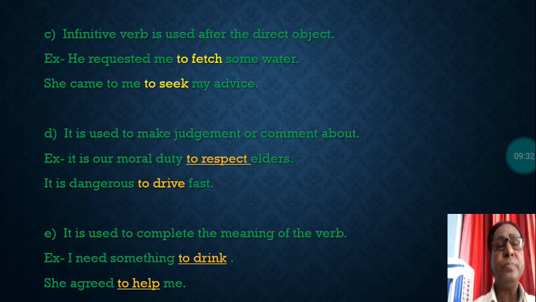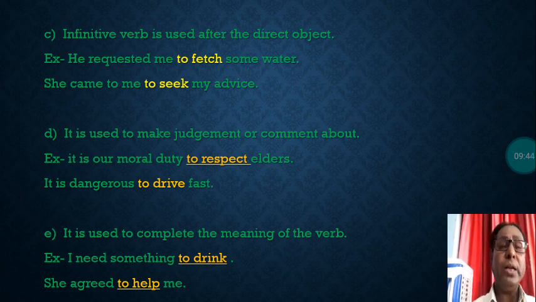Next is here. It is used to make a judgment or comment about something. It is our moral duty to respect elders. Here, it is our moral duty. What is our moral duty? To respect elders. This sentence here declares a judgment. Okay, moral duty. What's moral duty? To respect elders. It is dangerous to drive fast.